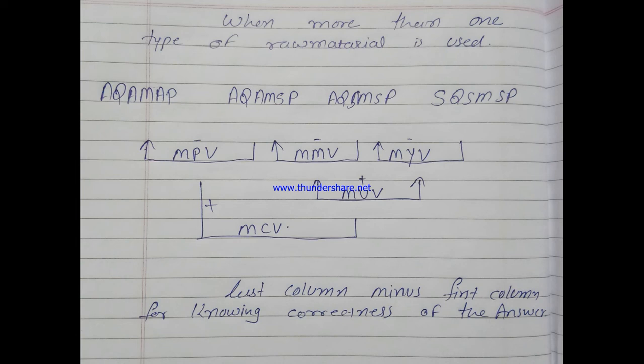Here, when a company is using two or more types of raw material at a time, material mix is also a variance. After deducting the material mix variance, the result is the material yield variance.